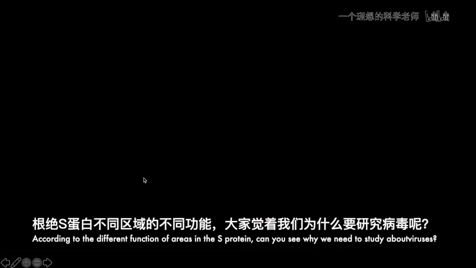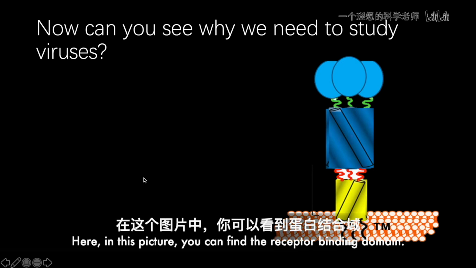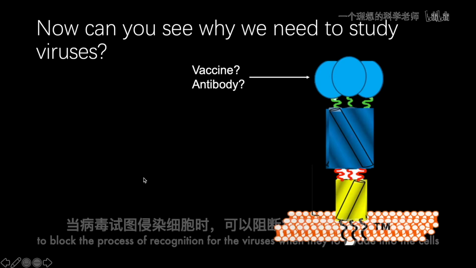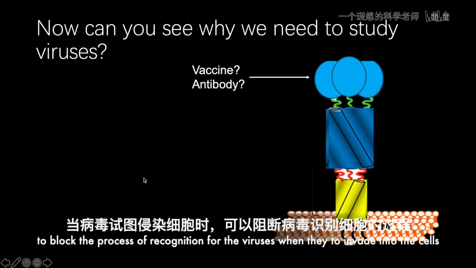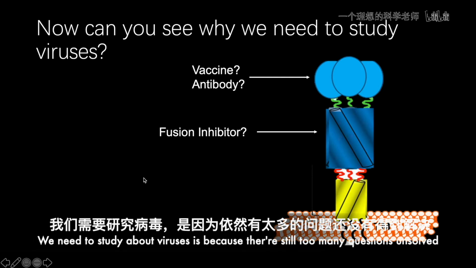So, according to the different functions of the areas in the S protein, can you see why we need to study viruses? Here, in this picture, you can find the receptor binding domain. The receptor binding domain may give us some clue for developing a vaccine or antibody to block the process of recognition when the virus tries to invade into the cell. And for the HR1 region, we may find some fusion inhibitor to stop the viral entrance process. We need to study viruses because there are still too many questions unsolved.